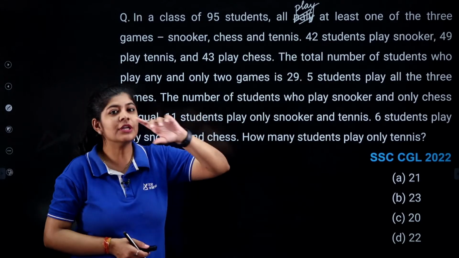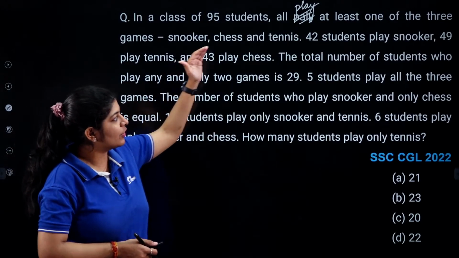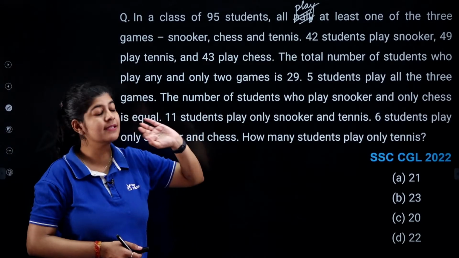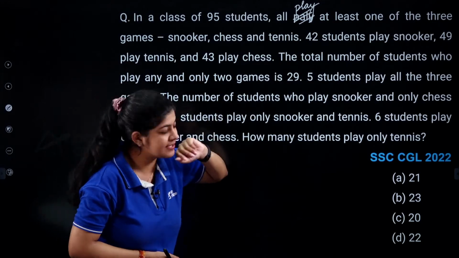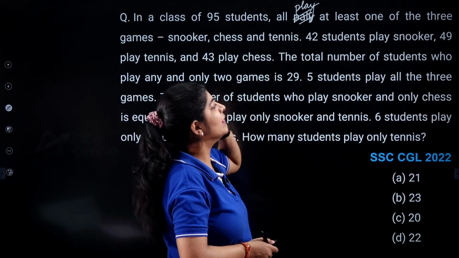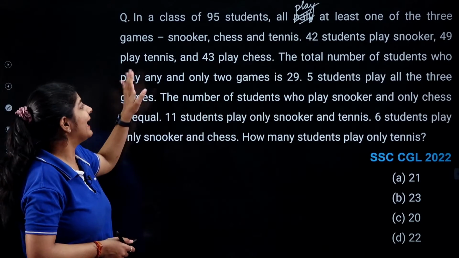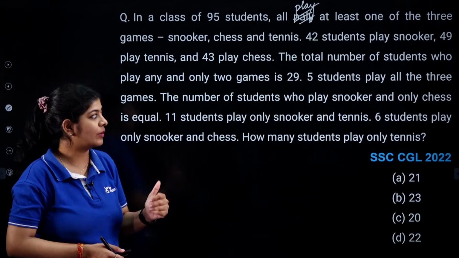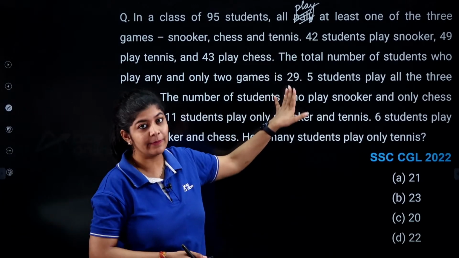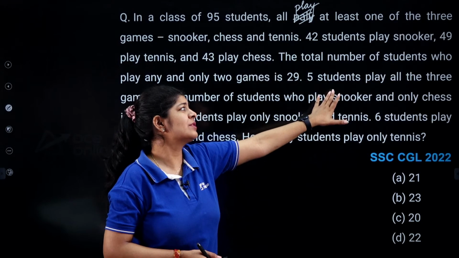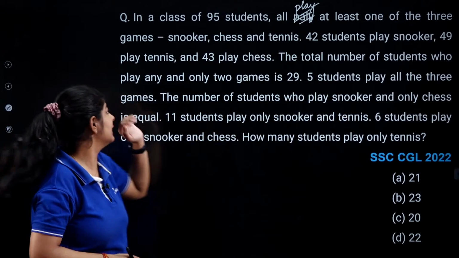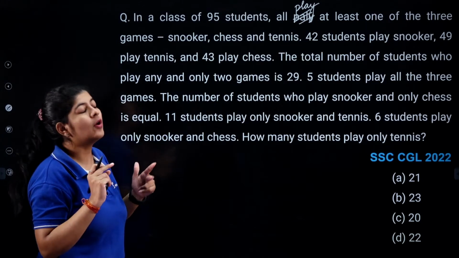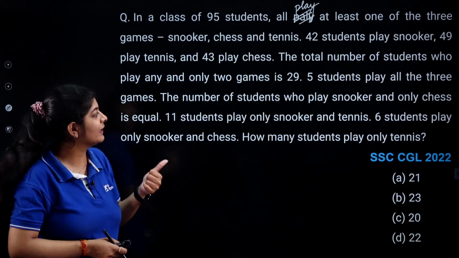The data is given that 42 students play snooker, 49 play tennis and 43 play chess. The total number of students who play any and only 2 games is 29. 5 students play all the three games, so the mutual part of all these three games is given as 5.